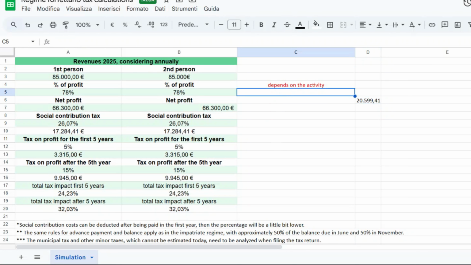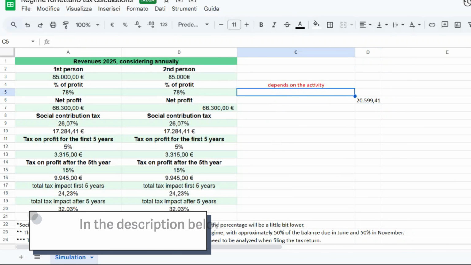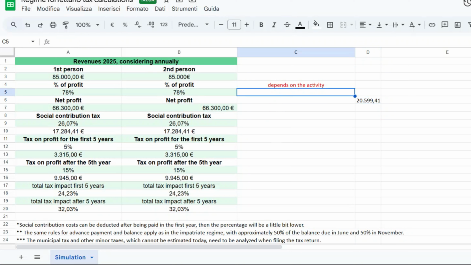In this video I decided to show you a tax simulation for the regime forfettario, the forfait regime. As I said in previous videos, it is one of the best tax regimes in Europe, if you earn less than 85,000 euro as a freelance or independent worker.